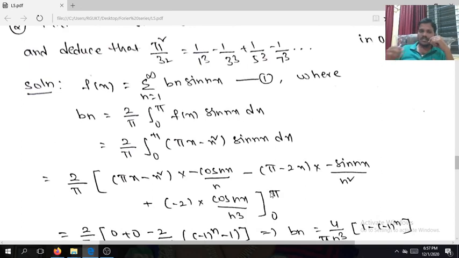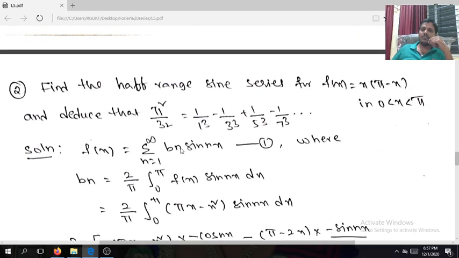The half-range sine series expansion is given by f of x equals summation n equals 1 to infinity bn sin nx. What is the reason I am taking sin nx? The interval is very important. If 0 to pi is there, just take it. If 0 to L is there, then n pi x divided by L. The formula is also different.